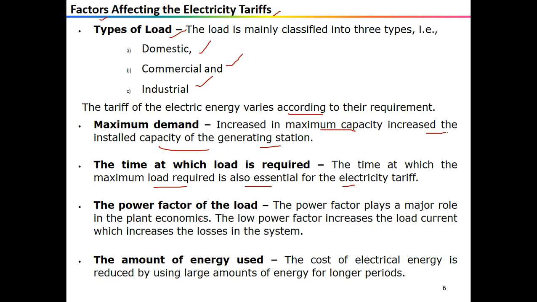It also depends on the power factor, and the power factor plays a major role in the plant economics. A low power factor increases the load current, which increases the losses in the system. That means the regulation becomes poor. So for improving the power factor, correction equipment is installed at the generating station, and this increases the cost of generation of the supply.